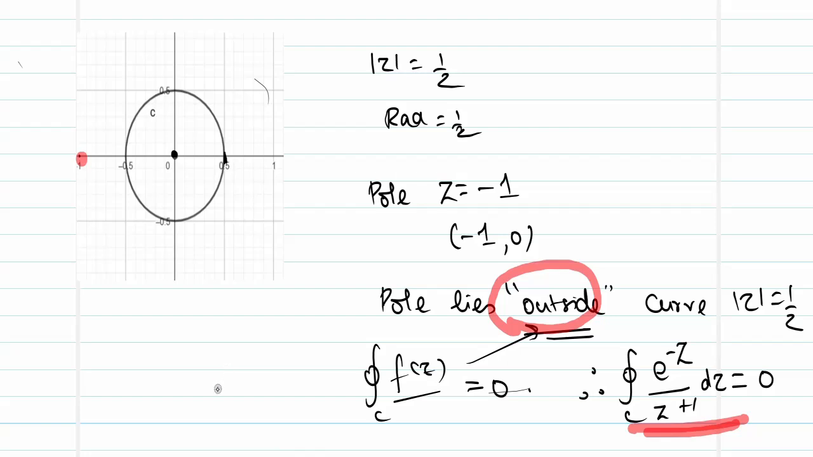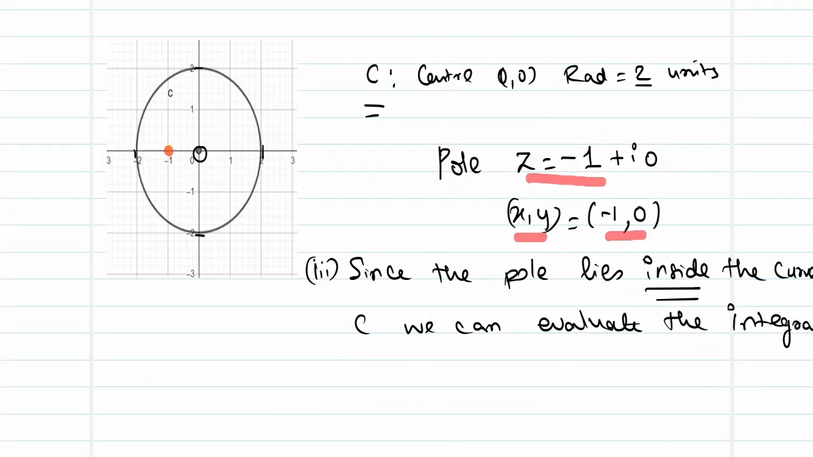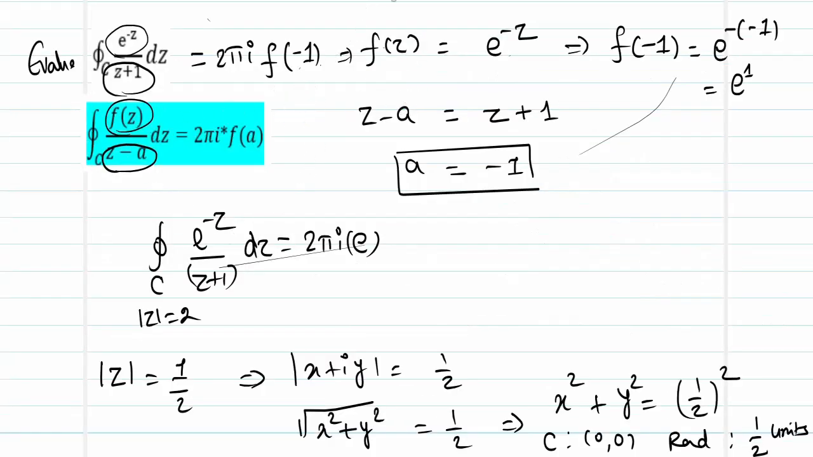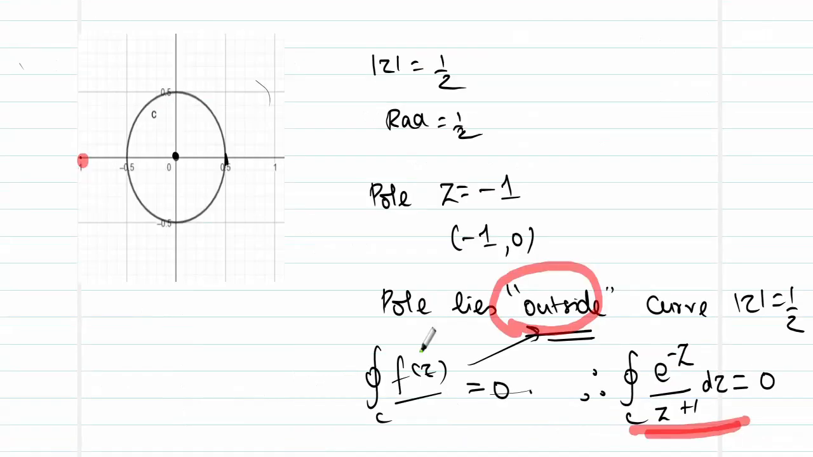Hence, we'll have to be very careful about what the boundary is. If the poles lie inside the boundary, then we will have to evaluate it using the Cauchy integral formula. If it lies outside the boundary, then you can very well state that it is outside and hence the value is 0. So, it's as easy as that. Please recollect and then try to solve more problems. Thank you.